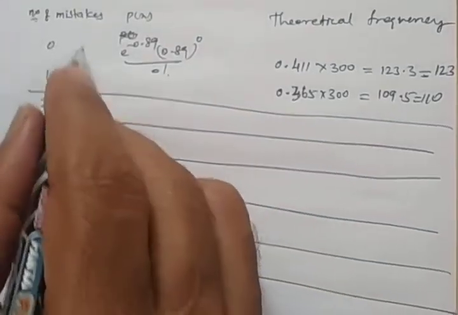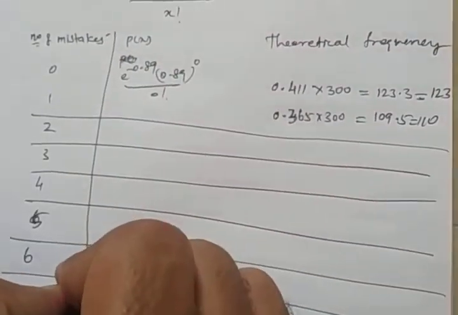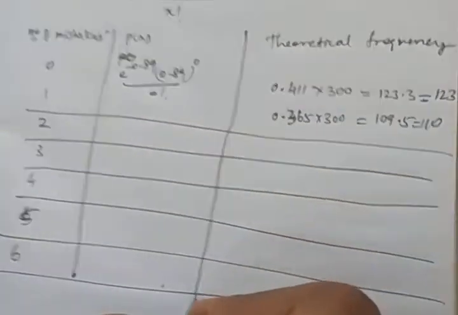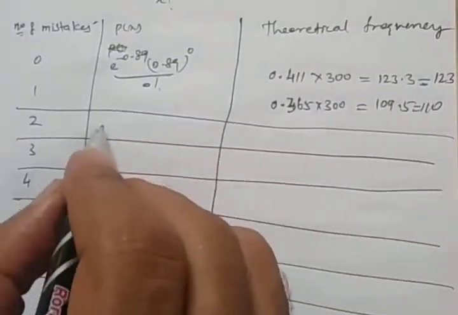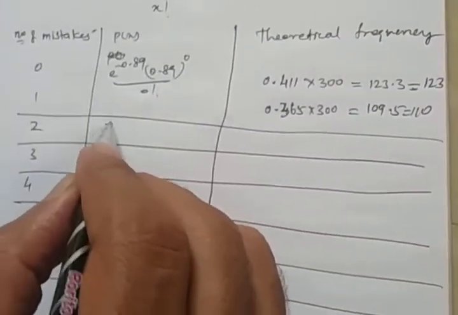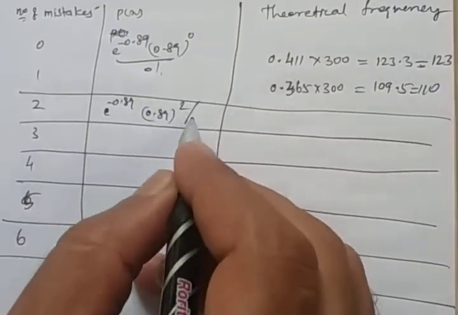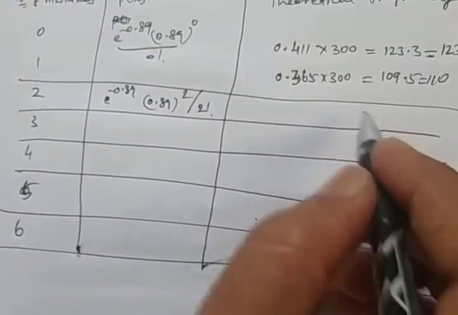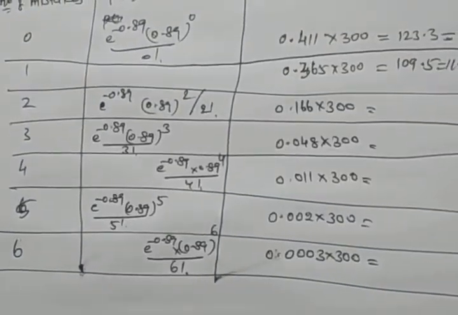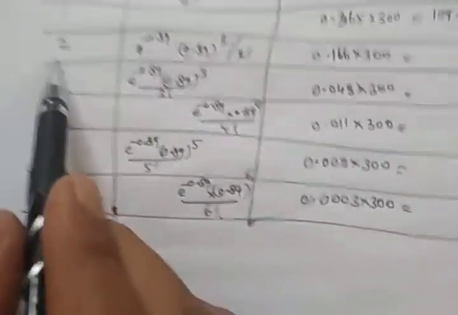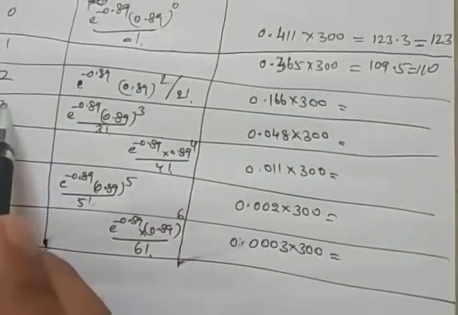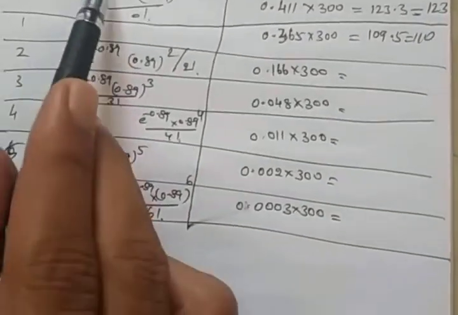So x equal to 2 means e power minus 0.89 into 0.89 power 2 dividing by 2 factorial. So similarly we keep on substituting the mistakes 2, 3, 4, 5, 6 in P of x.